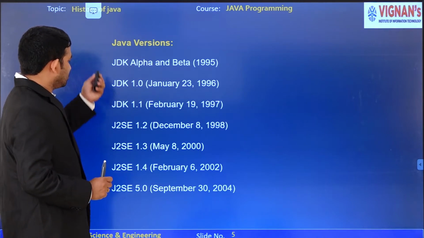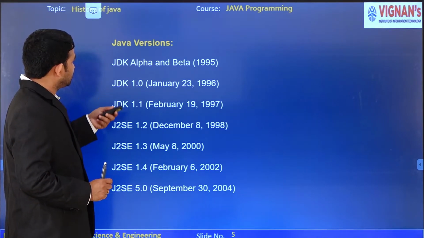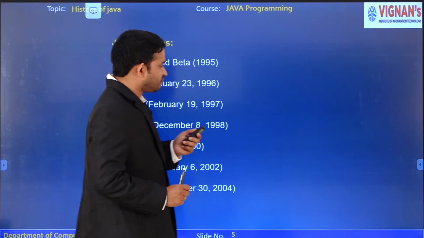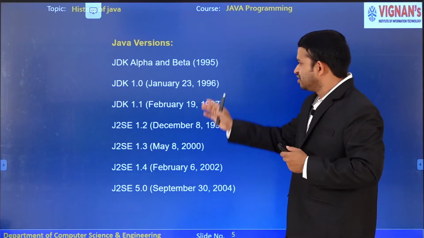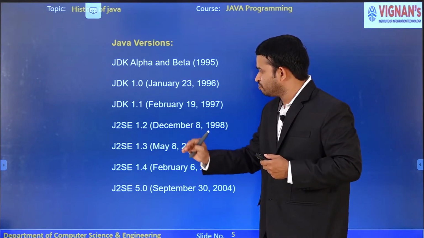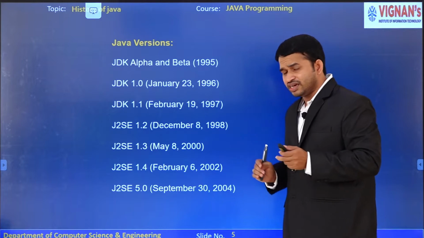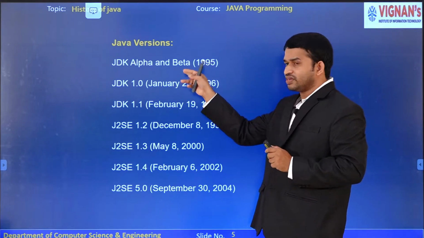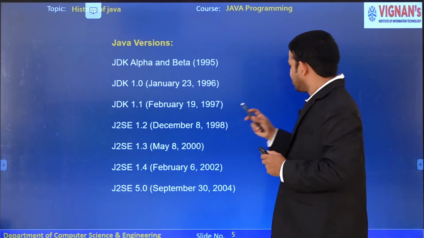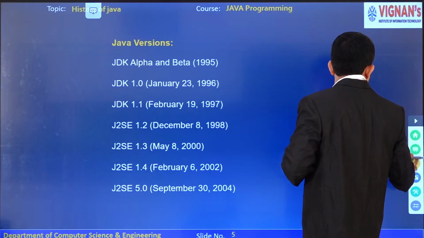These are all the different versions. In 1995, the JDK Alpha Beta first version was released, followed by different versions. JDK 1.0 was released in 1996, followed by JDK 1.2, 1.3. Here you may get a doubt: sir, one version is already released, so why were the remaining versions released? From version to version some features are added.